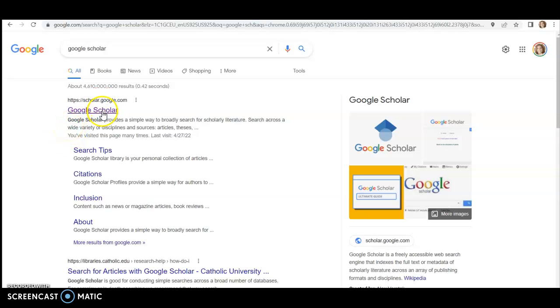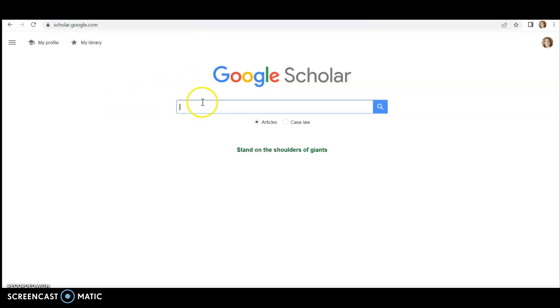If you haven't found your article yet, this is what you need to do. You can go to the online North Country library, or I usually start with Google Scholar because they have a great search engine. If I find an article that Google Scholar doesn't offer in full text, then I will go into the college online library to find it. But let's start off here. We need to find two articles that are related to each other that we're going to break down and compare and contrast in our paper.